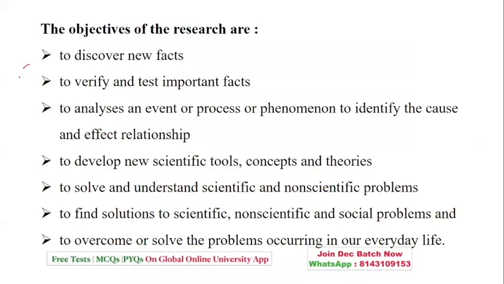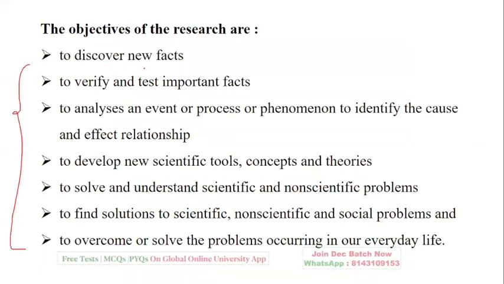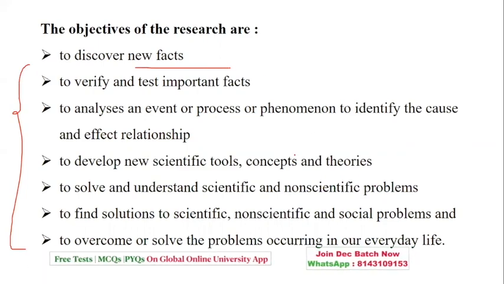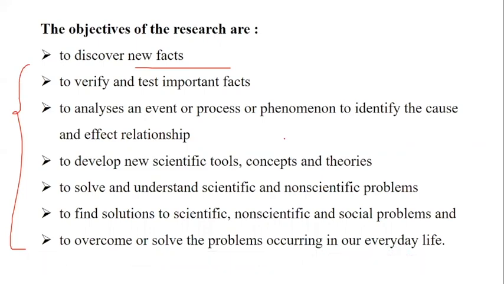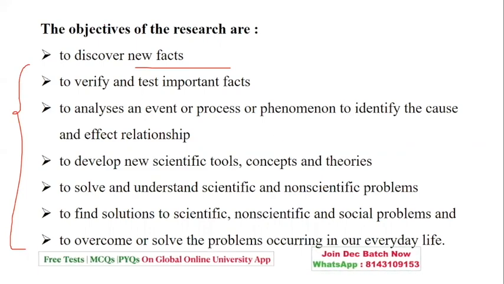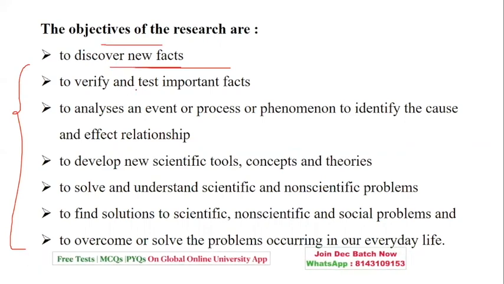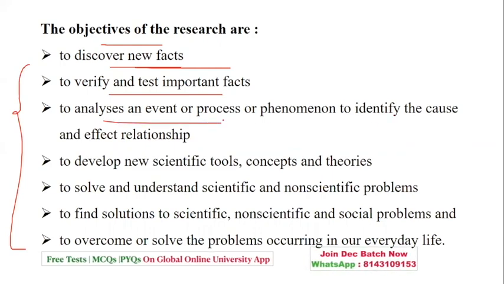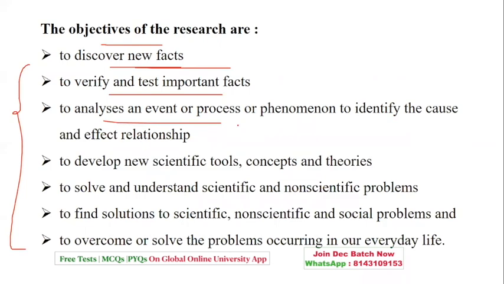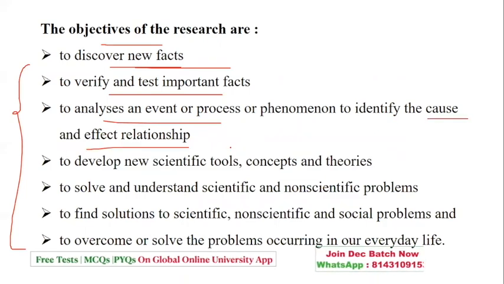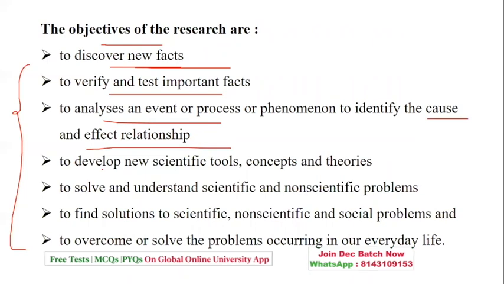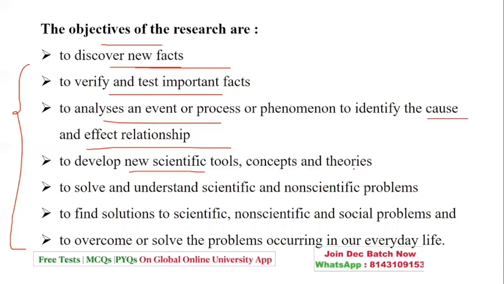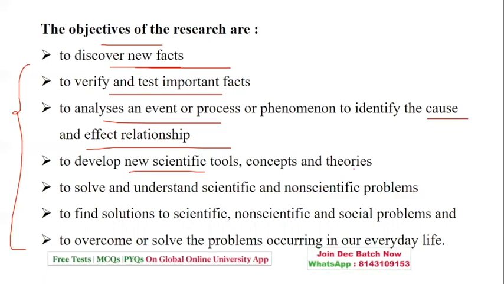Okay. Objectives of research. So there is again one question based on this. Objectives is to discover new facts. They may give you 4-5 objectives, and you have to pick up the right one. There may be an odd man out also, so you have to pick up. So you have to understand what are the correct objectives of research: to discover new facts, to verify and test the important facts, to analyze the process of phenomena in the form of cause and effect relationship, that is experimental research, to develop scientific tools, concepts, and theories, either from the existing ones or along with the existing ones.